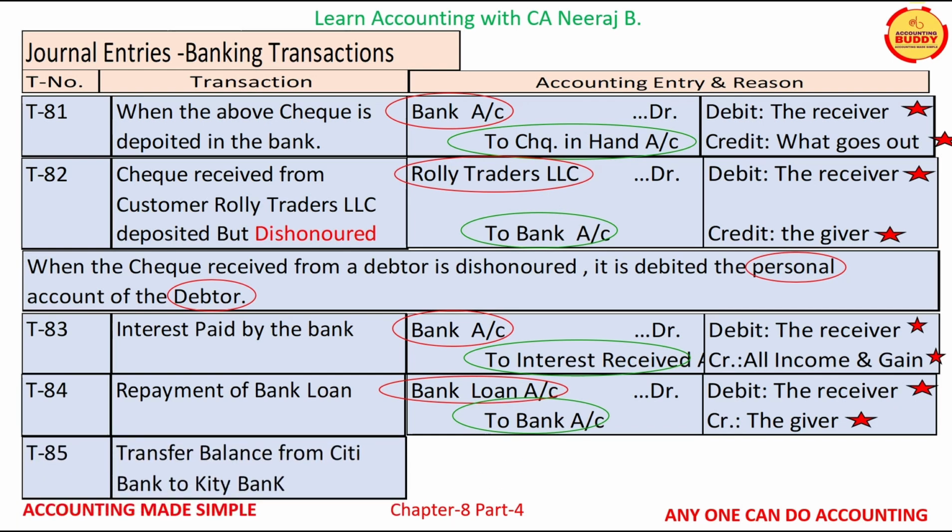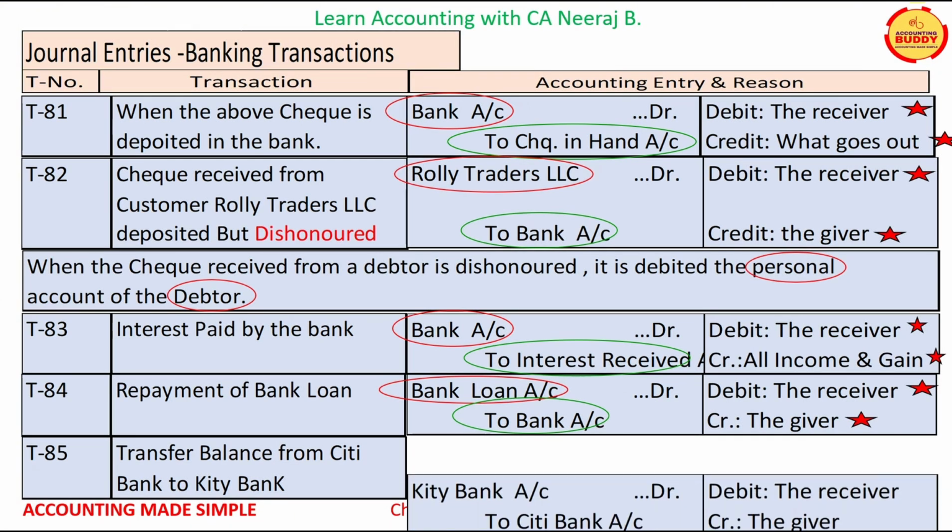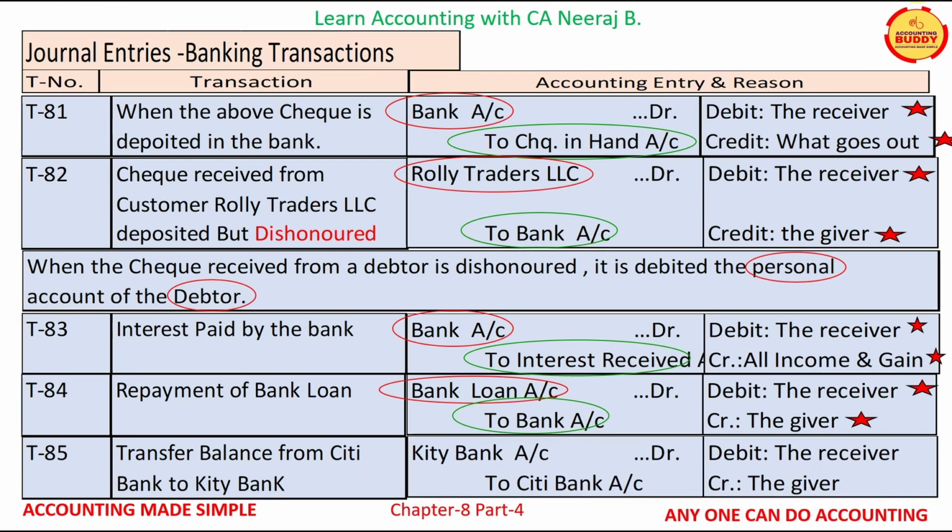Transaction T85 is balance transferred from Citibank to Kitty Bank. In this transaction, the accounts affected are the two bank accounts, Kitty Bank account and Citibank account. Both bank accounts, Kitty Bank account and Citibank account, are personal accounts. As per rules of personal account, debit the receiver, that is the Kitty Bank, and credit the giver, that is the Citibank.